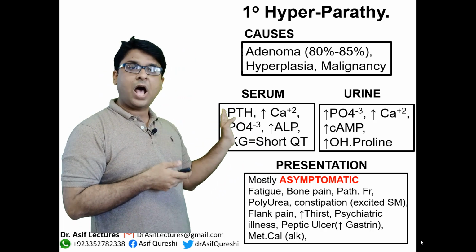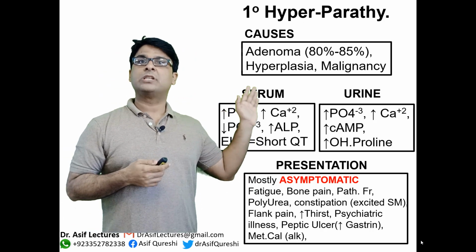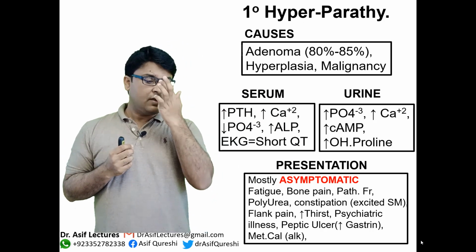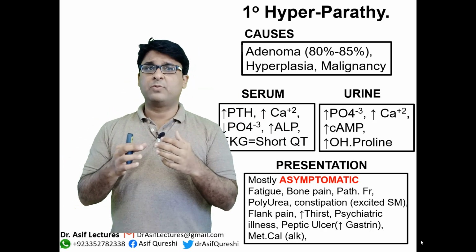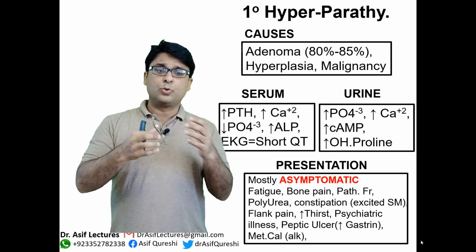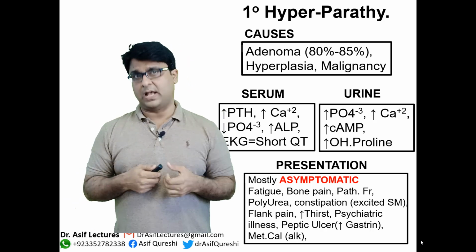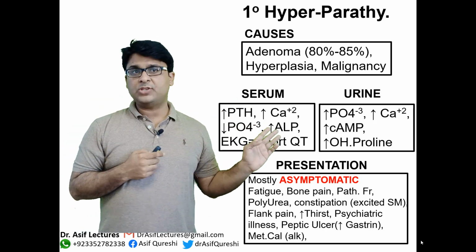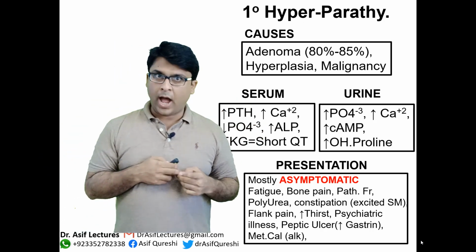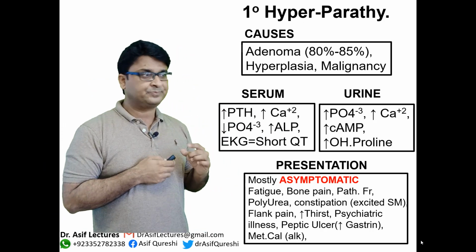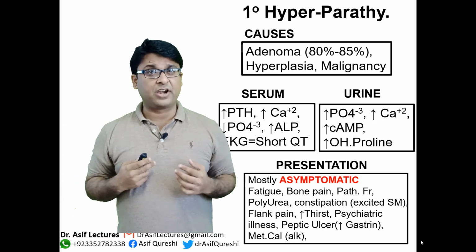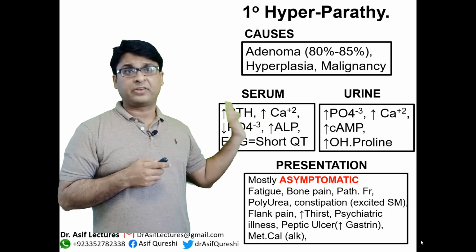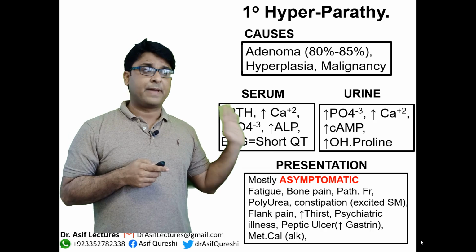What will happen to serum phosphate? Low. What will happen to serum alkaline phosphatase? High. Why? Because whenever there is destructive and constructive activity within the bone, so bone metabolism, there is high alkaline phosphatase, okay? And you know there is bone involved, and what will happen to the EKG? There will be a short QT interval. Why will there be a short QT interval? We discussed that in cardiology, but remember that these are the common presenting laboratory values whenever there is hyperparathyroidism, okay?